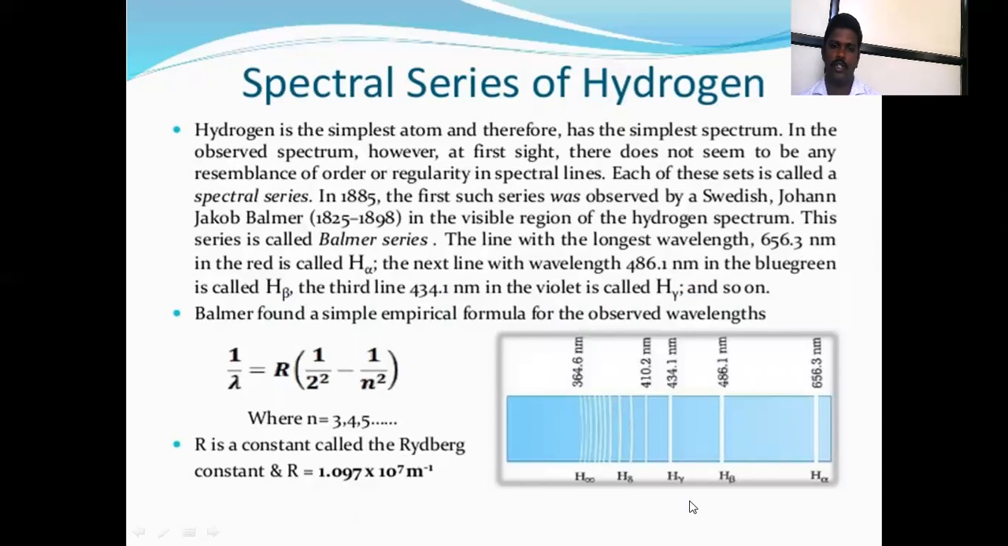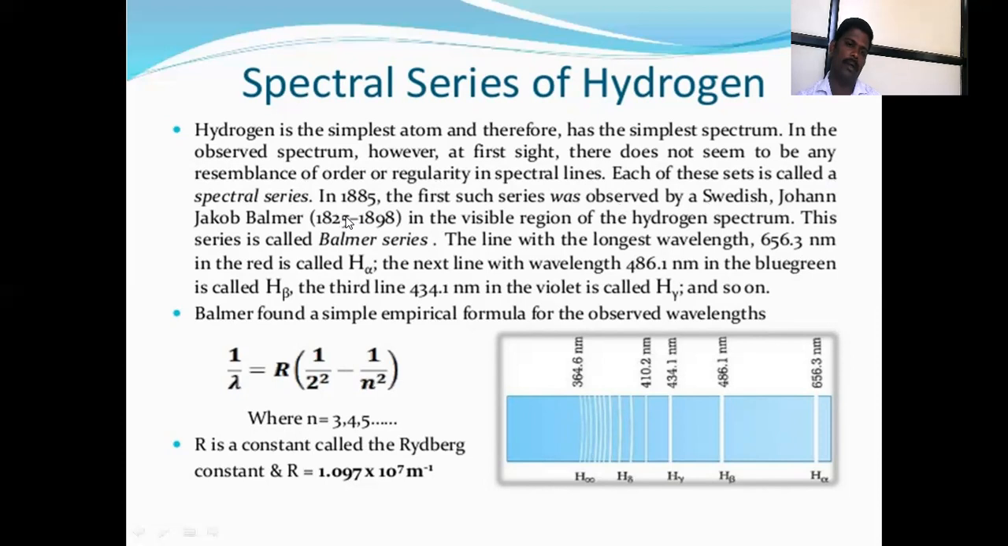Spectral lines of the hydrogen. The hydrogen is the simplest atom, therefore it has the simplest spectrum. However, at first sight, there does not seem to be any resemblance of order or regularity in the spectral lines. Each of these sets is called a spectral series.